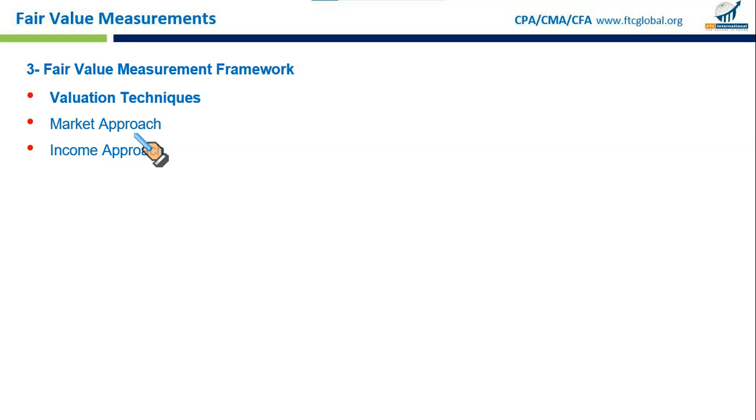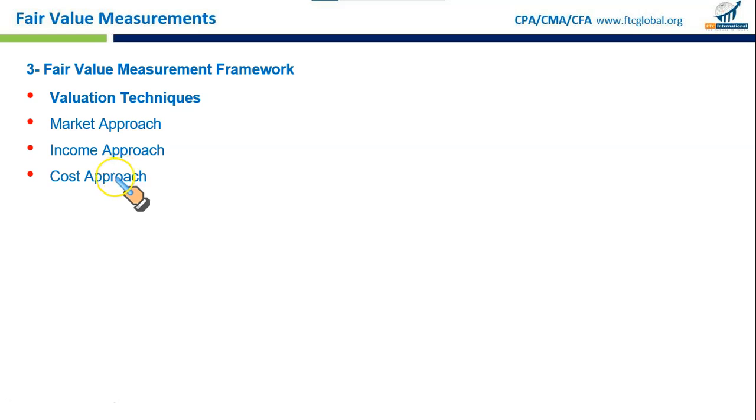Next, we have income approach. It estimates the fair value of an asset or a liability by calculating the present value of the future cash flows or earnings that this asset will generate. For example, if a company owns a rental property, they can use the income approach by estimating the future rental income from that property. So they would then discount those future rents to their present value using some appropriate discount rate. So that would be the fair value then.